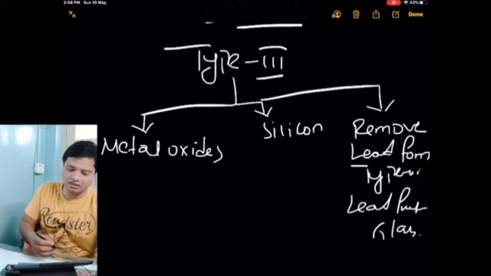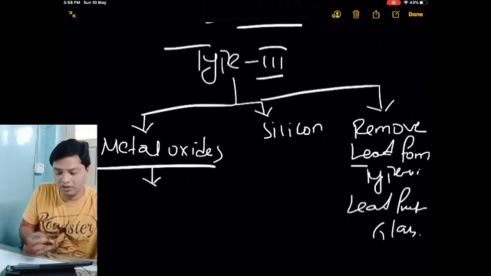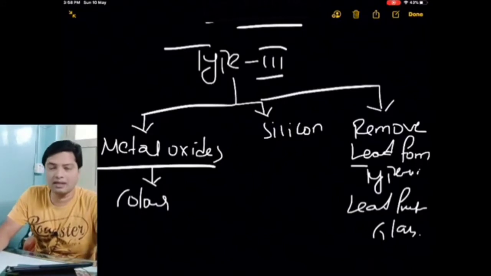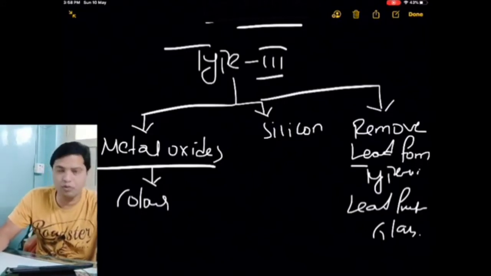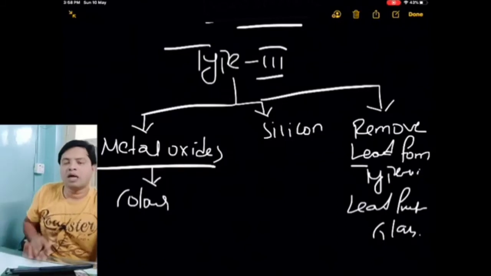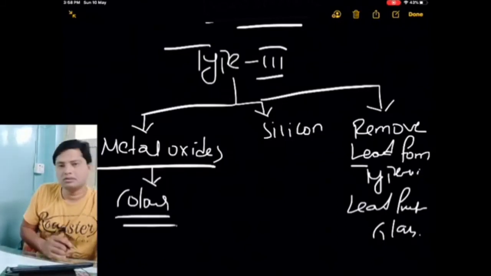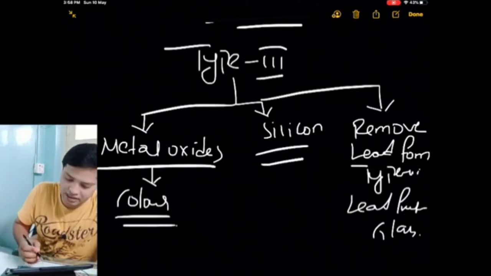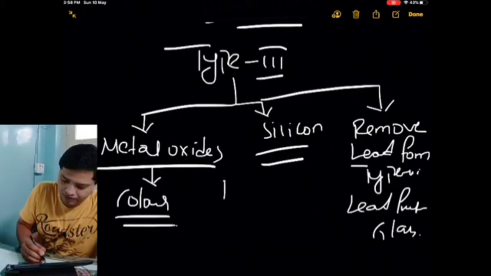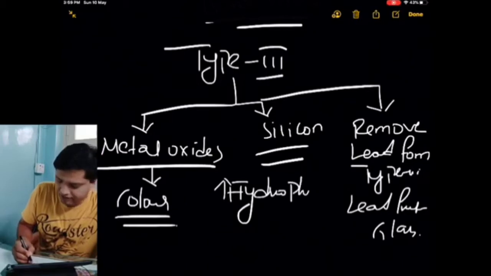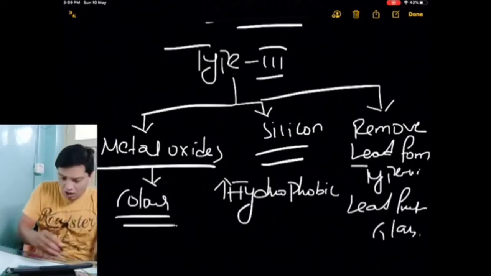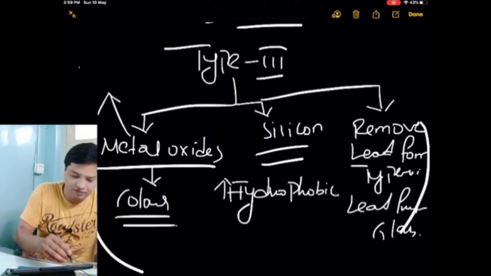Lead free glass. If you add metal oxide, depending on the metal oxide, you will get color. If you add ferric oxide, you get red color. Like that, depending on the metal oxide. If you add copper, you get blue or green color. So if you want to impart color to the glass, you add metal oxide to the type 3 glass. If you add more and more silicates, your glass will become more hydrophobic. All this type of glass we call type 4.